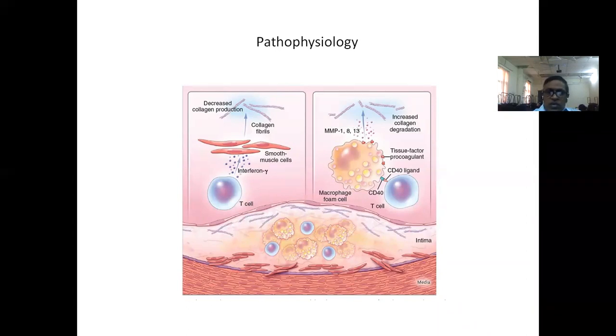Either the vessel is stenotic, obstructing the flow, or the thrombus is not completely occluding the epicardial coronary vessel. That's why there is a discrepancy. This is the difference between STEMI and non-STEMI. In case of STEMI, there is a total occlusion of the epicardial coronary vessel with a thrombus, whereas in case of non-STEMI, it is only a partial obstruction, either with a thrombus or with an eccentric stenotic plaque.